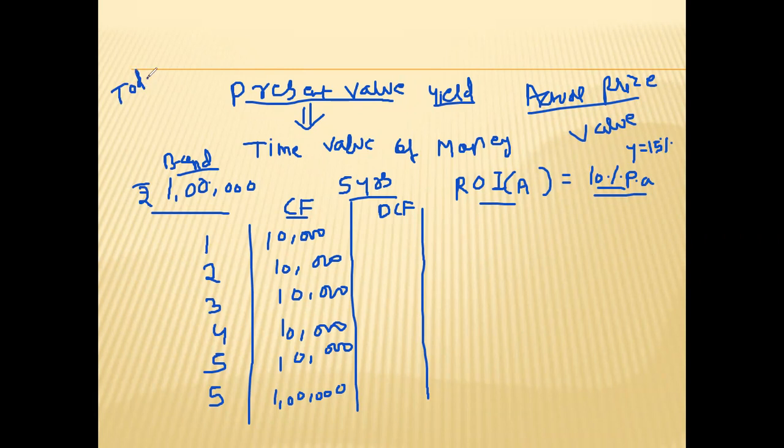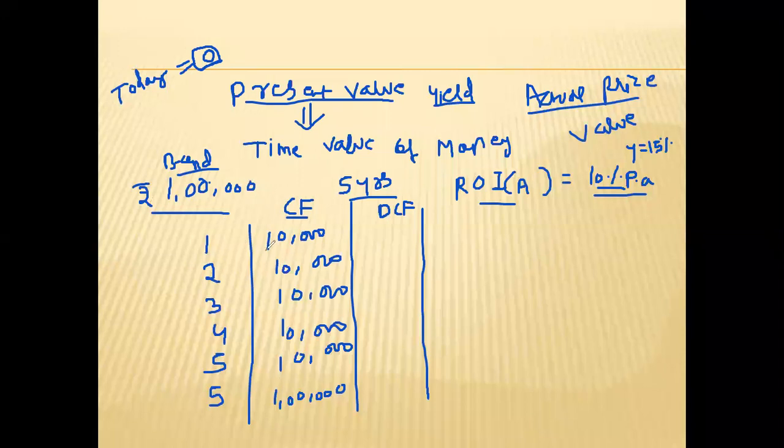Today means zero. To calculate the correct price today, we will have to discount these future cash flows.